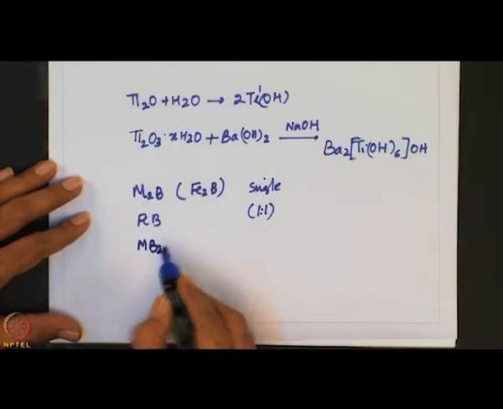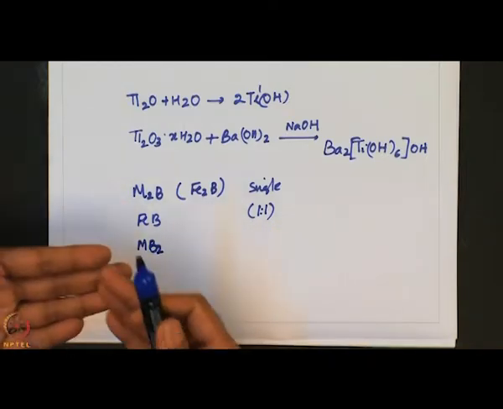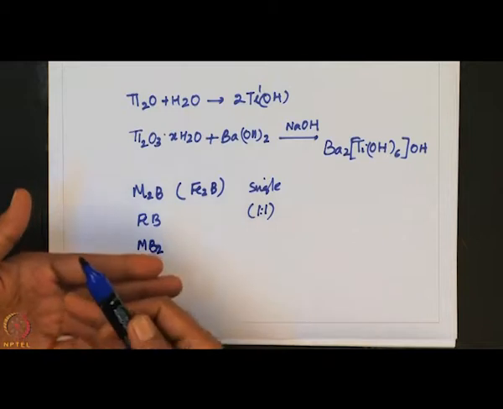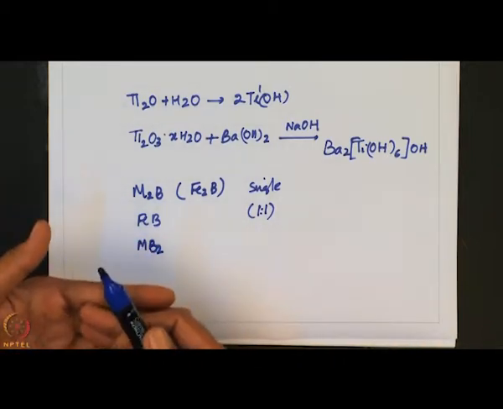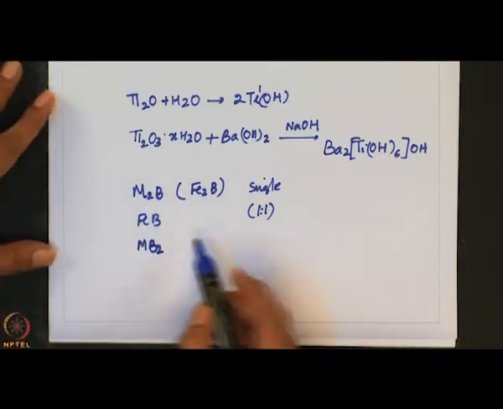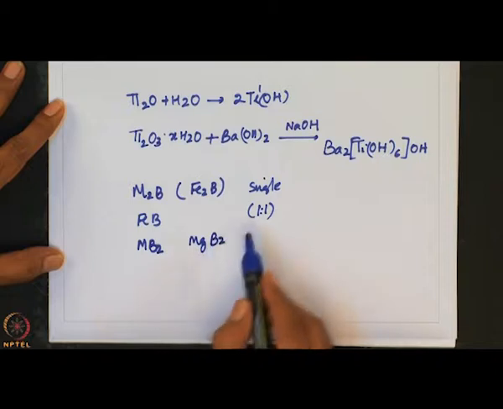We also have another type of boride, that is called MB2. In this one the material has a sheet structure, that means one boron layer is there, and above and below metals are there, with an alternate arrangement of boron as well as metal sheets. Examples are MgB2 or titanium B2.